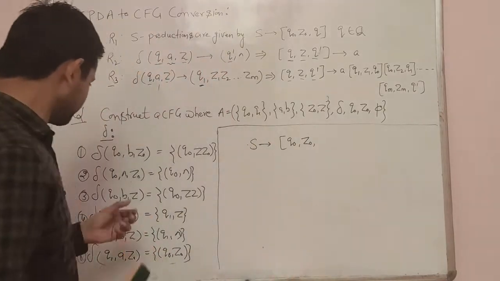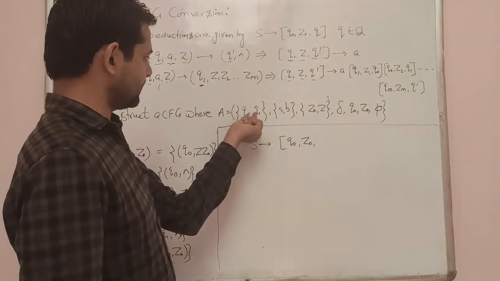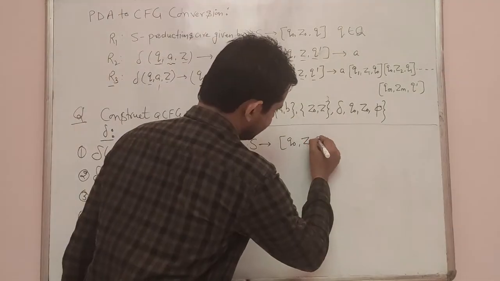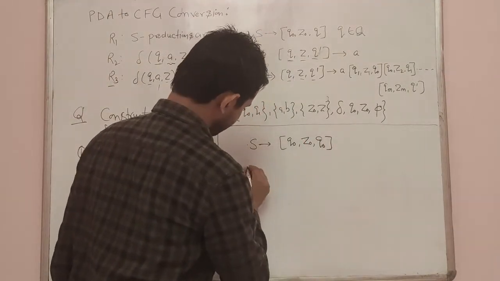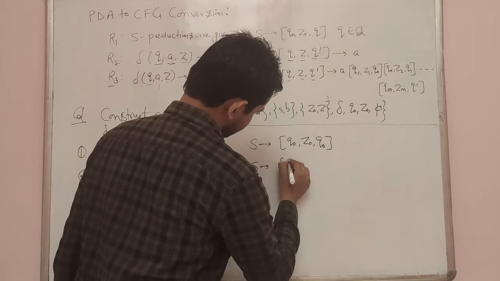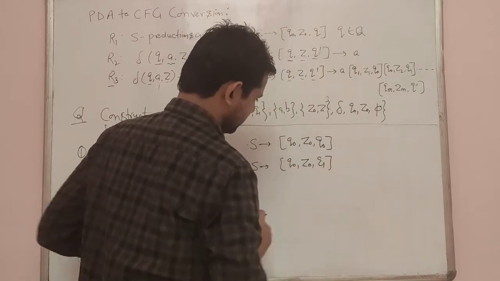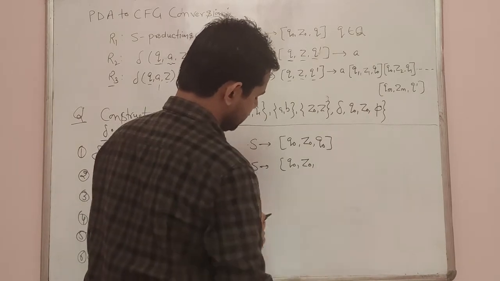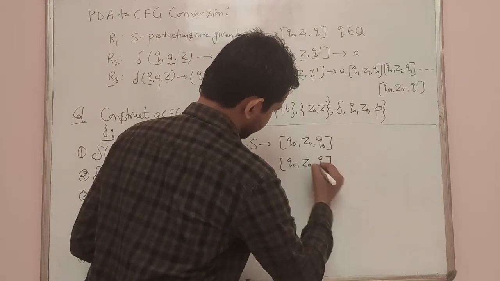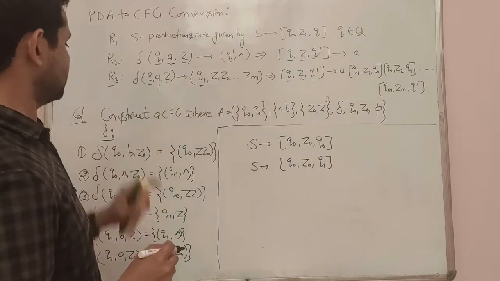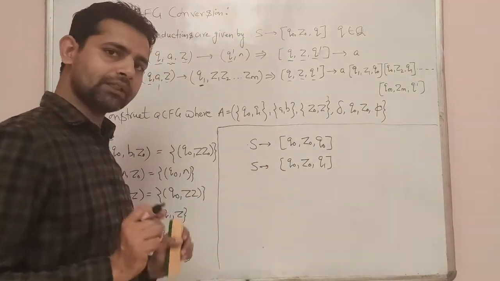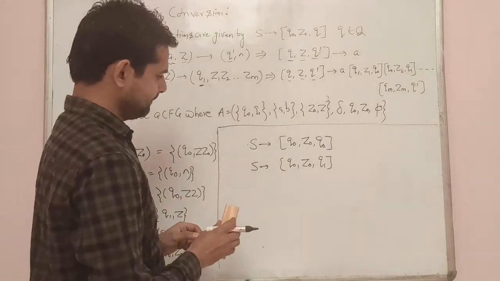We have two Qs, Q naught and Q1. So first we will write the production for Q naught, then Q naught, Z naught, Q1. We have two starting productions by using rule R1. So these are the two starting productions.